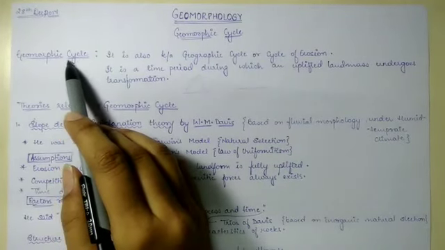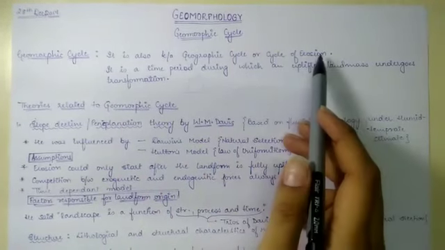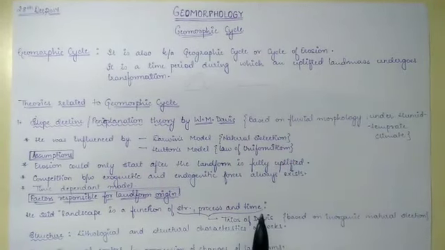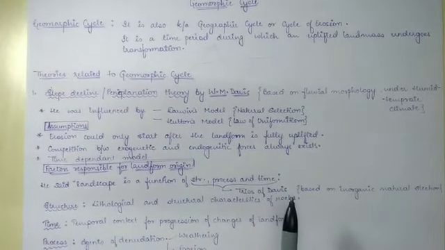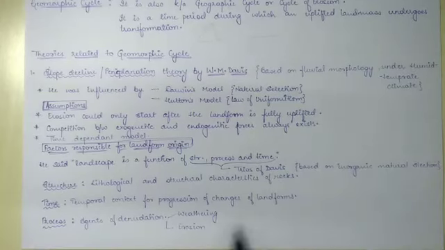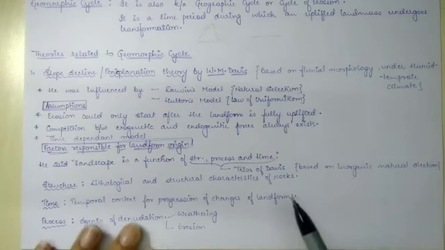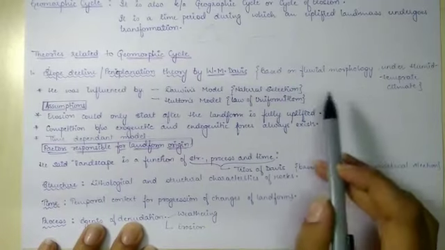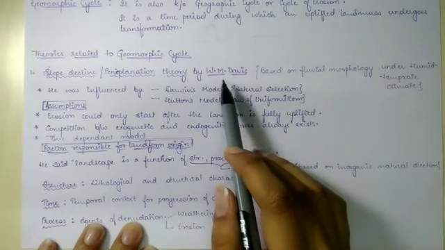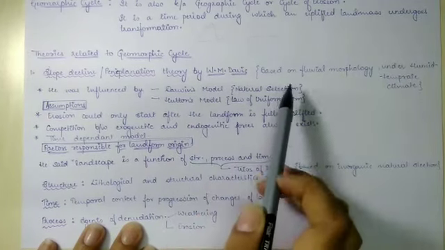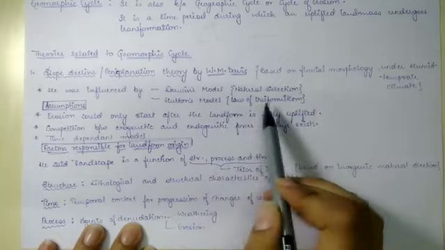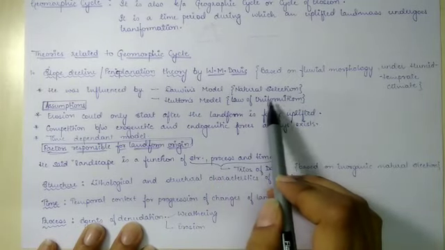This geomorphic cycle is also known as geographical cycle or cycle of erosion. So there are various theories related to geomorphic cycle. Basically we have three major theories. The first one is slope decline or peneplain theory of W.M. Davis. So Davis gave this theory, influenced by Darwin's model of natural selection and Hutton's model of law of uniformitarianism.